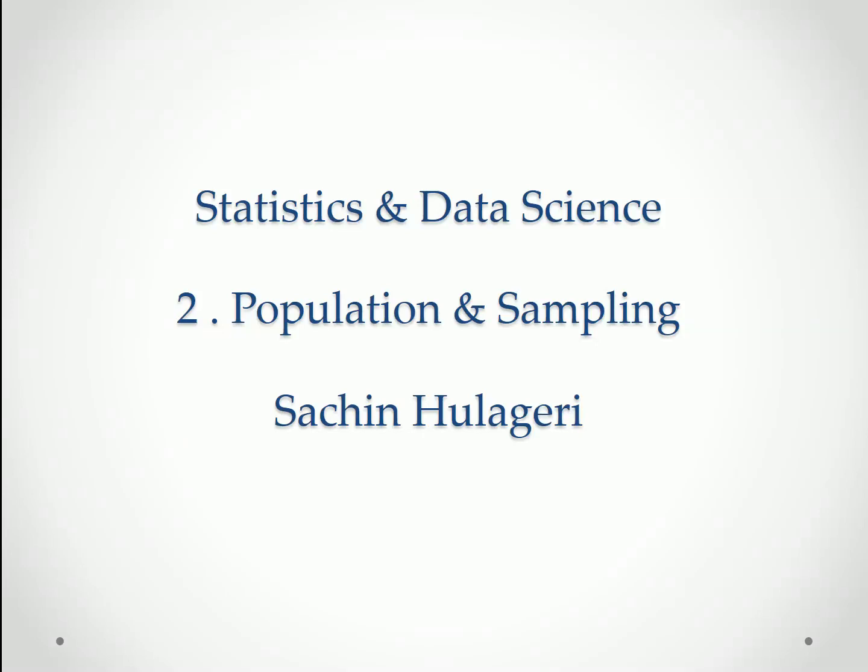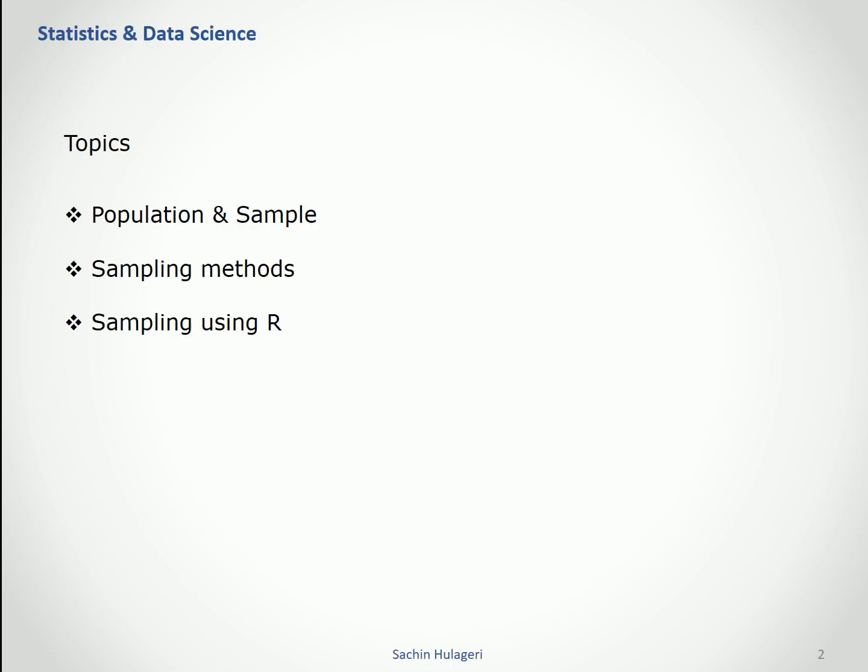Let's continue our discussion on statistics and data science. Chapter 2, Population and Sampling. Topics covered in this one: population and sample, sampling methods, sampling using R.